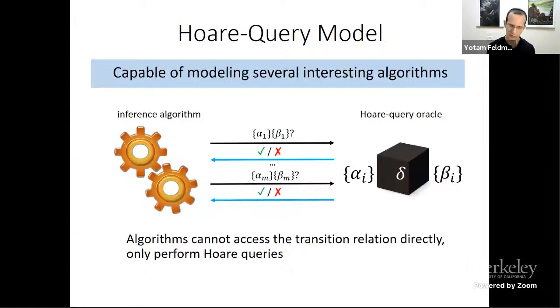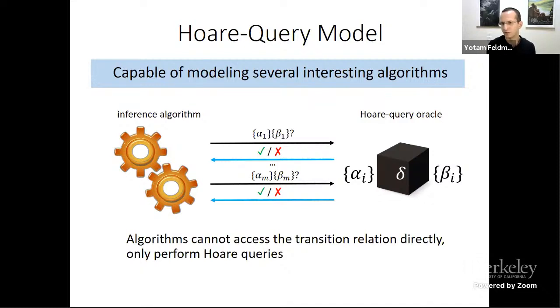In this model, the algorithm chooses a precondition alpha and a postcondition beta, sends them to the Oracle, and the Oracle responds whether the precondition guarantees the postcondition after one transition of the system. So if you start from a state that satisfies alpha and make a transition, whether you necessarily end up in a state that satisfies beta. And after a series of such queries, the algorithm needs to find an inductive invariant, and the complexity is the number of queries it needs to perform.